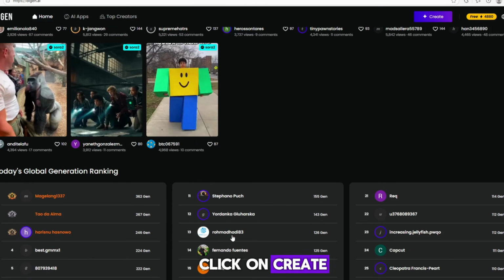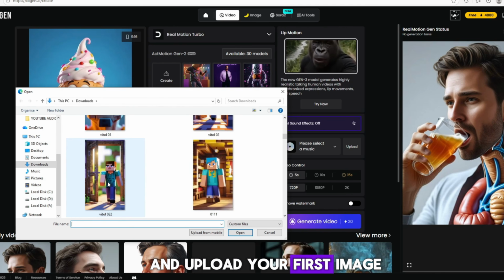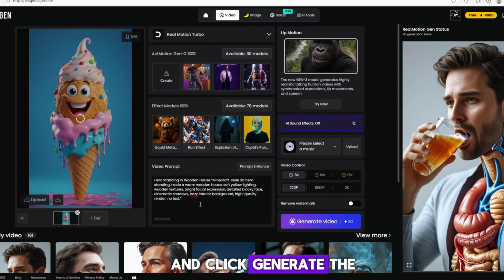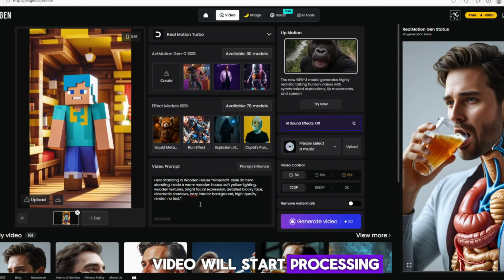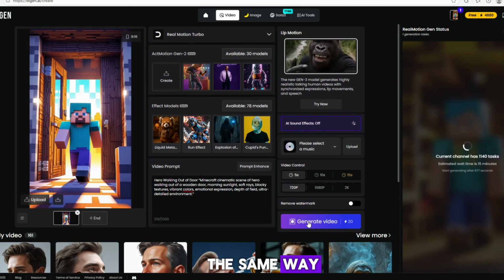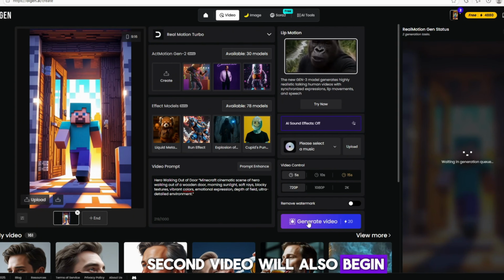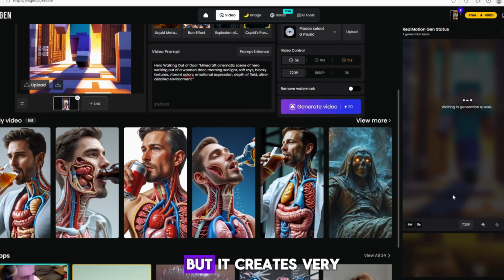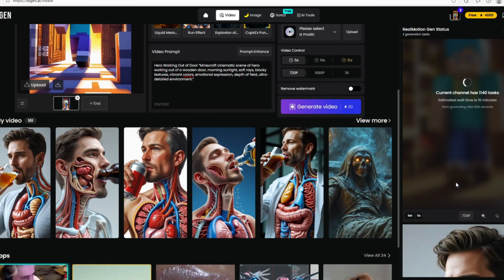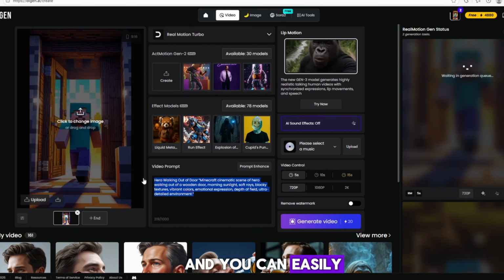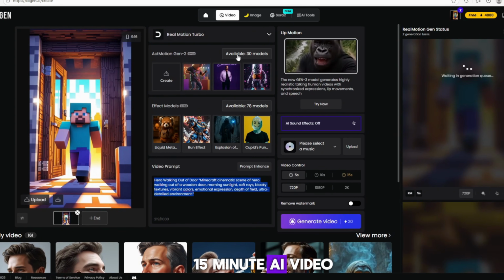Click on Create, then go to Upload and upload your first image. Paste the first prompt for that image and click Generate. The video will start processing. Then upload your second image and paste its prompt the same way. Click Generate and the second video will also begin creating. This website takes a little time to process, but it creates very good results. Using this method, you can create 2 combined videos here, and you can easily make a 10-15 minute AI video.